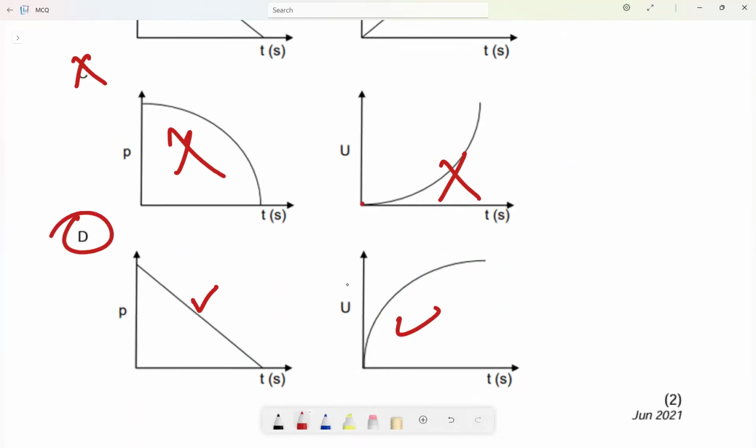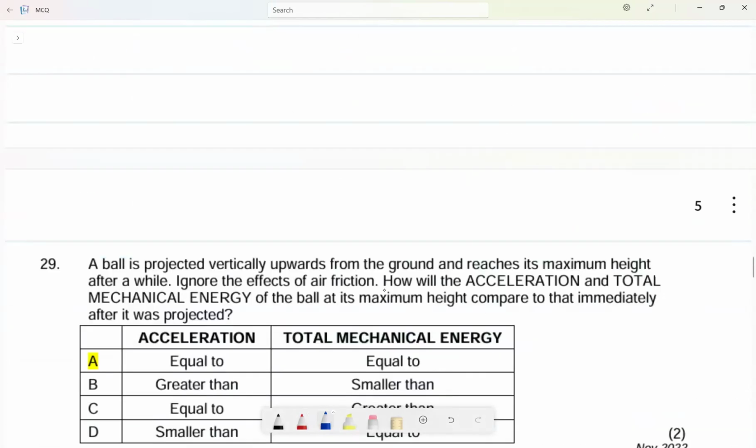I want you to understand, once I say it moves from the ground or it is projected upwards, remember we draw the trajectory like this. We do not draw it like this. So it's going to increase like that. Can you see now? The height is not increasing with the same rate here. So the graph should be like this, because here it is max height H max, and here H is equal to 0, the ground. So I want it to increase in this manner. Whereas the velocity decreases with the same rate because it is only under the influence of gravity. So D is the most correct answer.